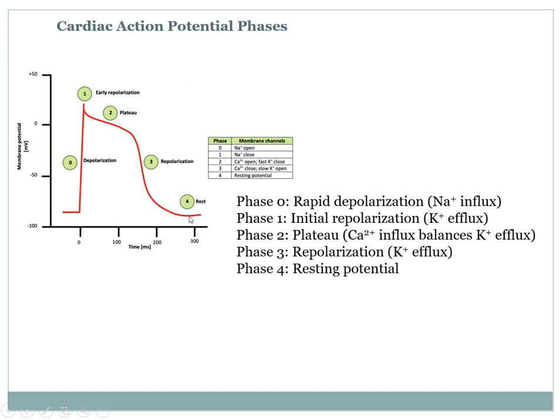Next is phase 4, which is the resting membrane potential, and the cell returns to its resting state, which is around minus 90 millivolts. So these are the cardiac action potential and its different phases.